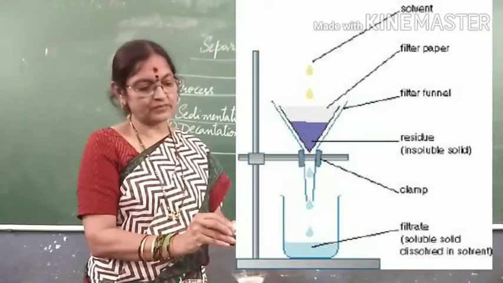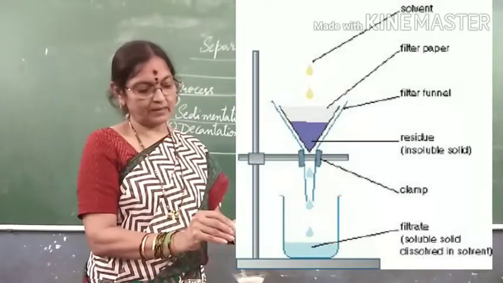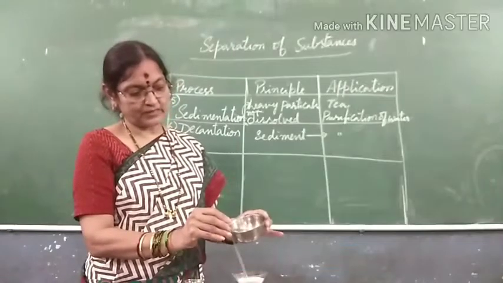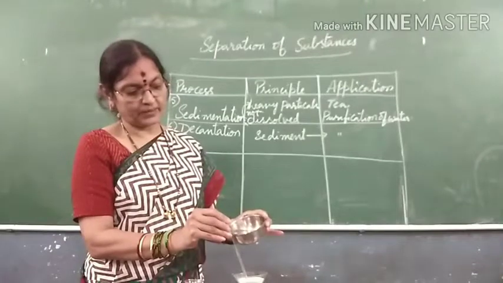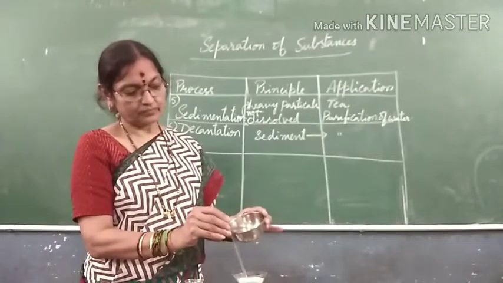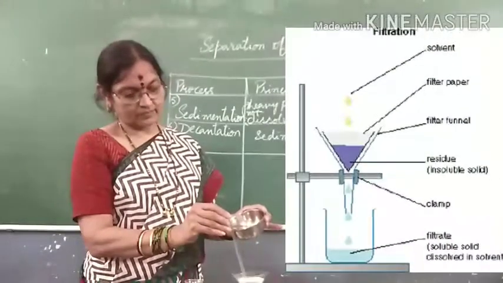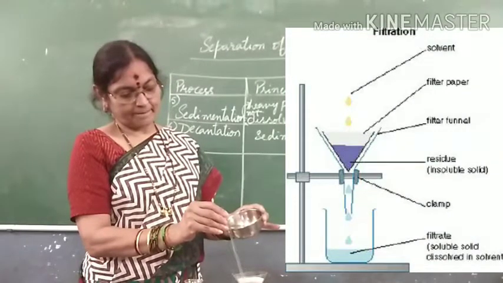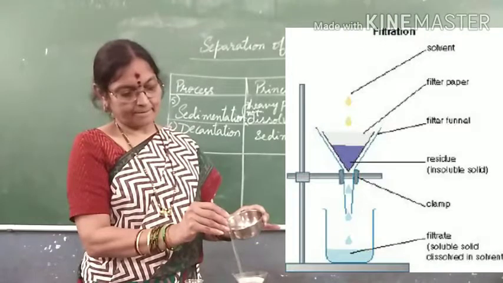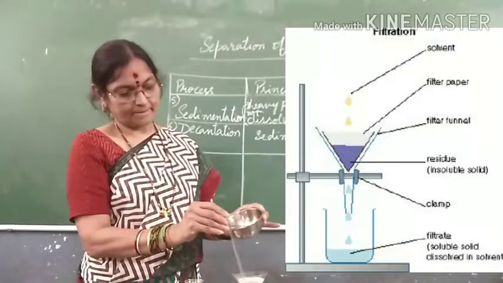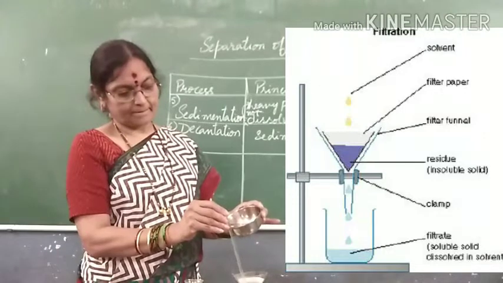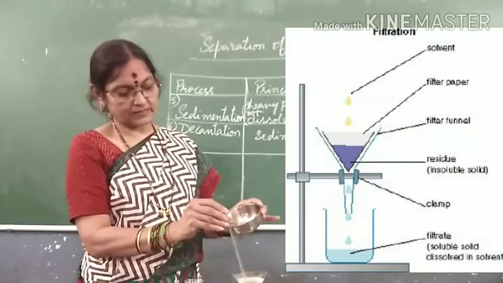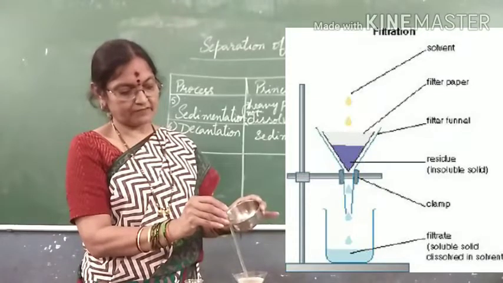Now observe the color, how it will be coming slowly drop-wise. See, are you observing? The drops are falling into the conical flask.